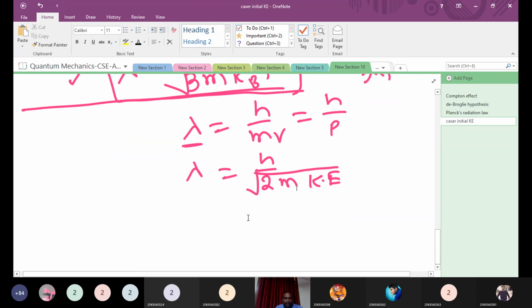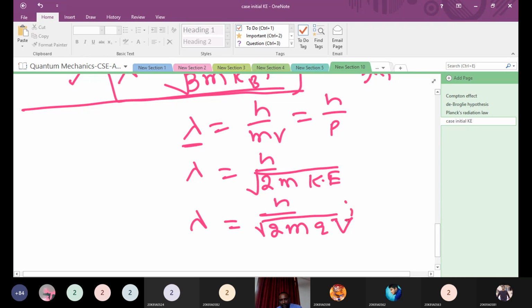And in terms of potential for a charged particle, it is h by the square root of 2m qV, or in the case of electrons this is equal to 12.26 by root V angstrom.